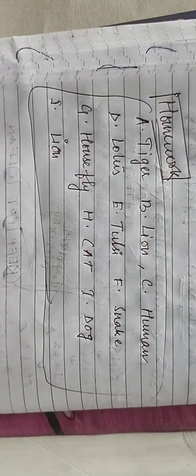So please go through the scientific names of these ten organisms. Please write them down, and this is your homework also.